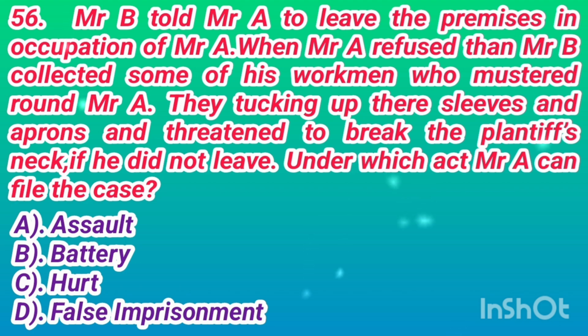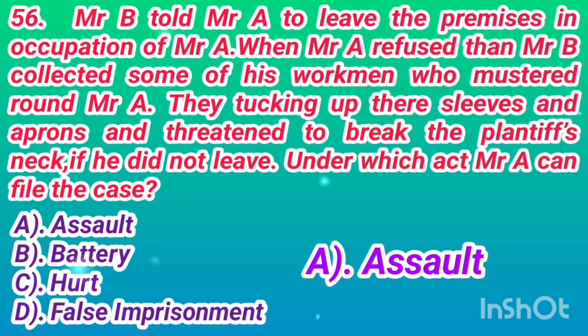Under which tortious act can Mr. A file the case? Option A, assault. Option B, battery. Option C, hurt. Option D, false imprisonment. The correct answer is option A, assault.